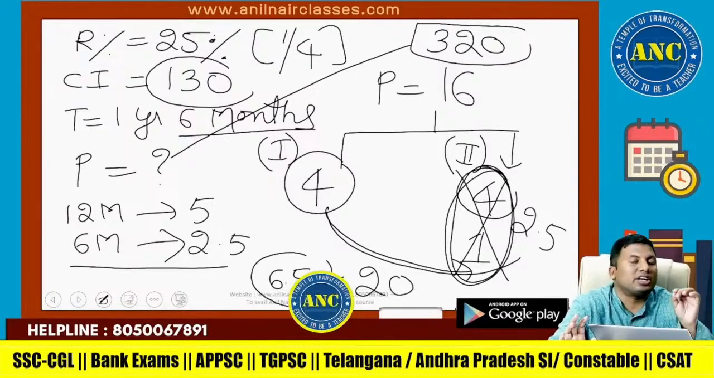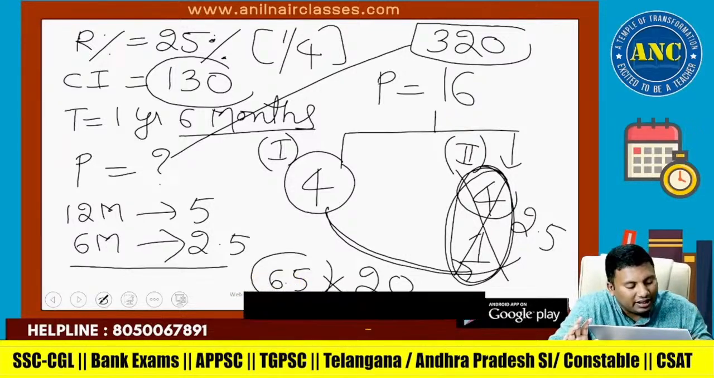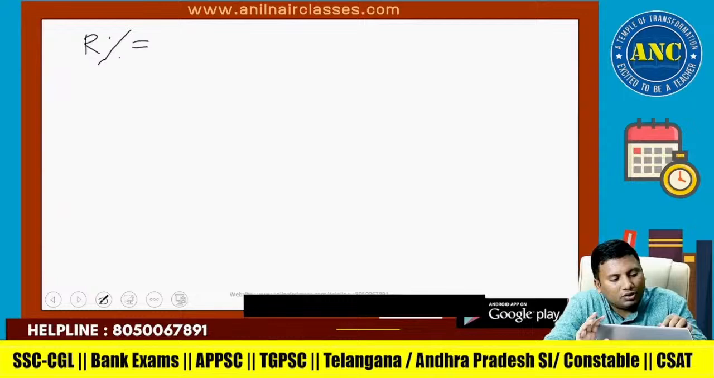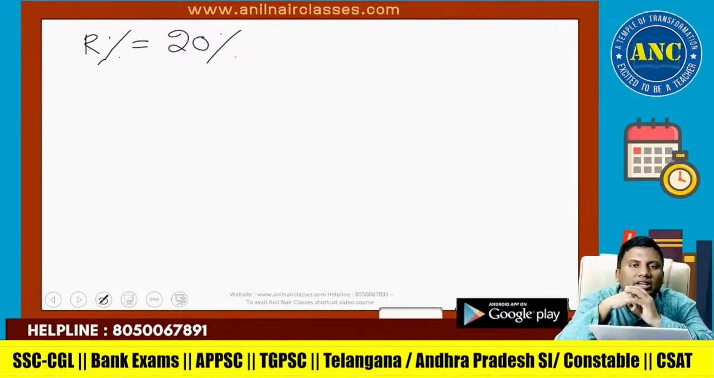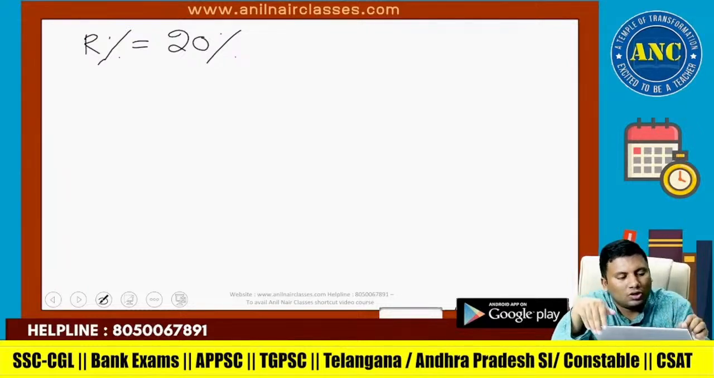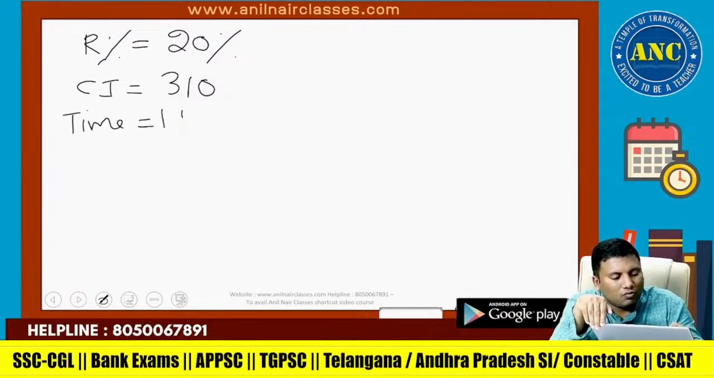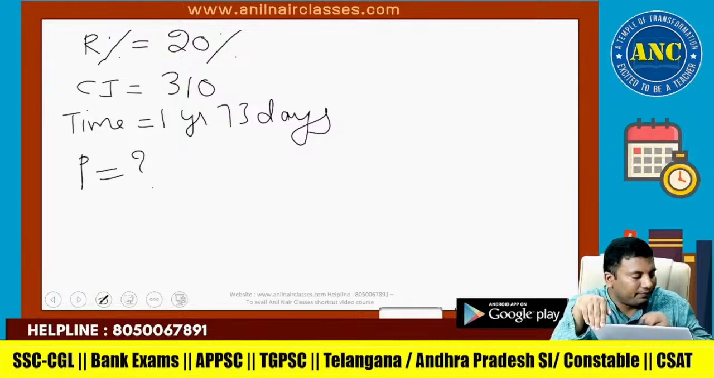Morning, these are the questions I could not discuss because of time constraint. That is the reason I am taking it up in the class. R is nothing but 20%. CI is nothing but 310. Time period is 1 year 73 days. Find the principal.